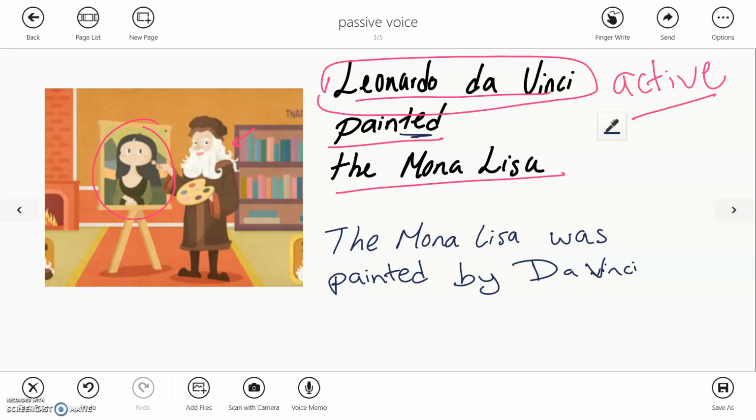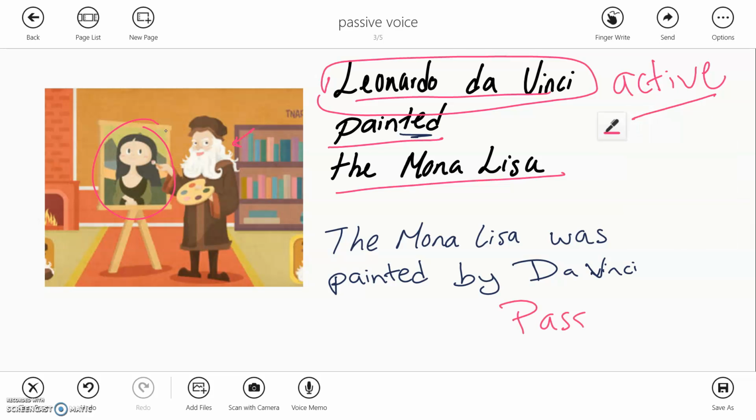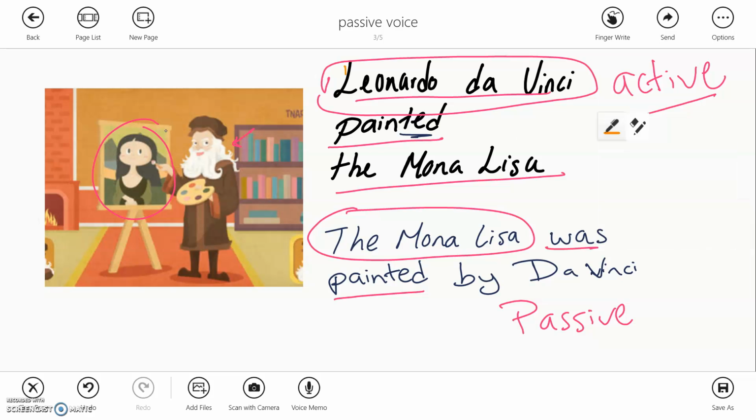Any questions about this? I hope we are okay so far. So in this case, this is the what? The passive. Because the Mona Lisa is a passive subject that is receiving the action. In this case, for example, we have the subject here, the verb right here, was painted, the verb.